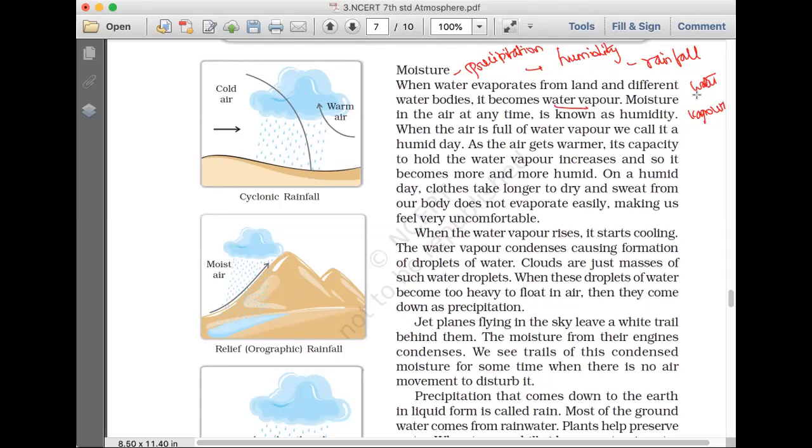When there is moisture in the atmosphere, we call it humidity. And with the water vapor, the humidity and the rainfall all together, there will be different rainfall and formation of clouds, and all these things we will see slowly. When the air gets warmer, its capacity to hold water vapor increases, so it becomes more and more humid.